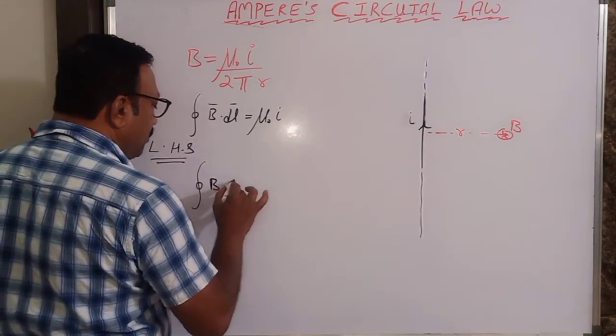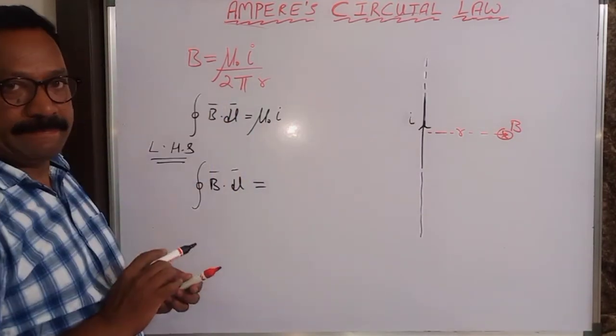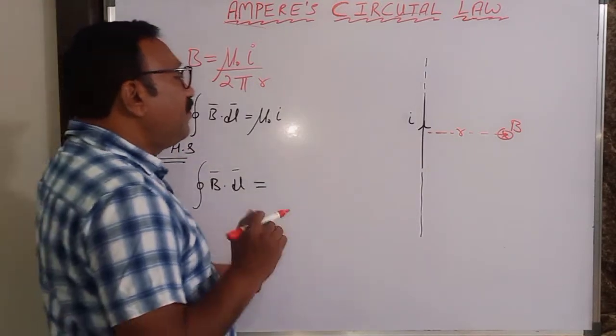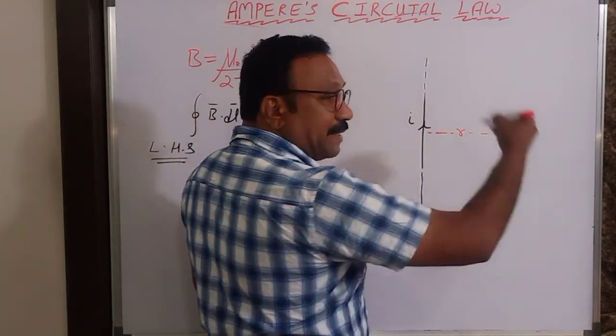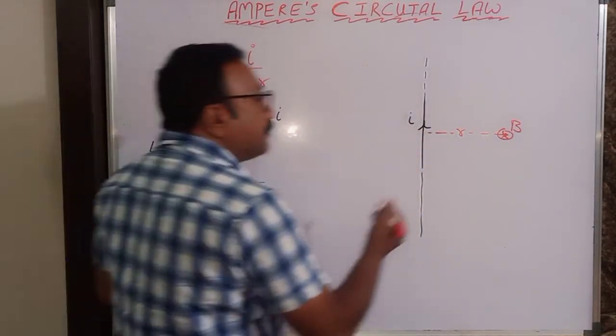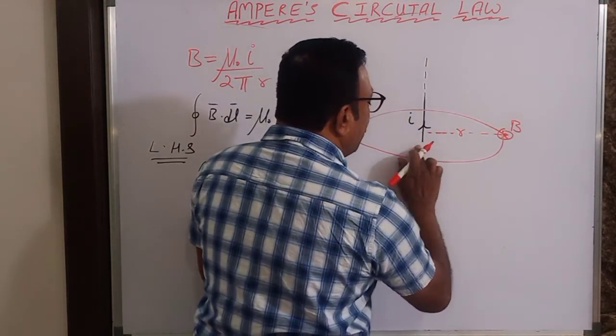The integral of B bar dot dl bar is what? I'll start with this and derive this. So for that, I will take one closed curve here, because this is integration over a closed curve only. So I will take one curve like this. So I'll just modify this diagram like this.